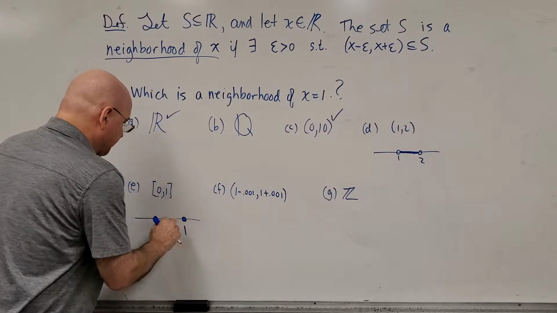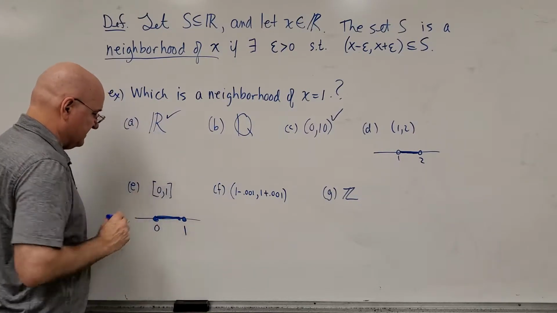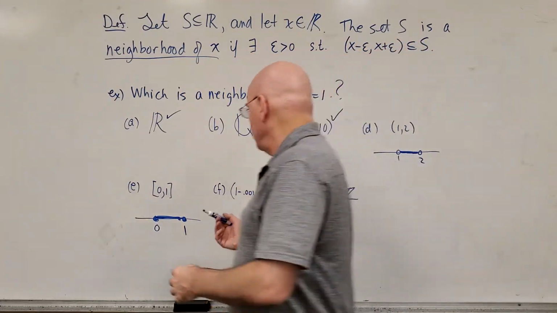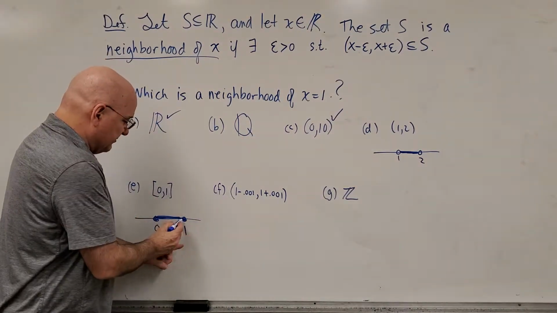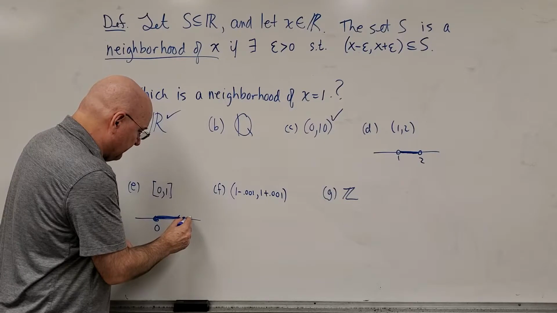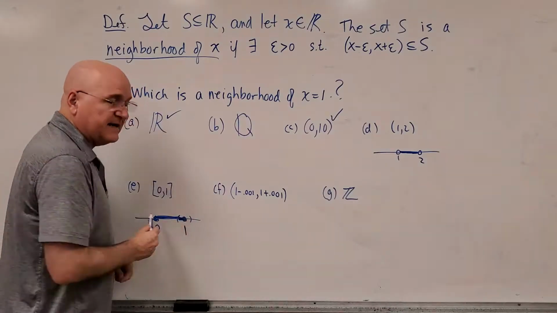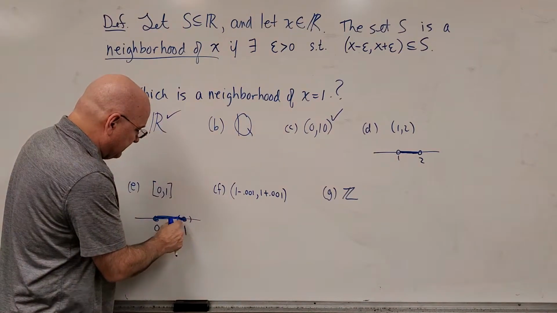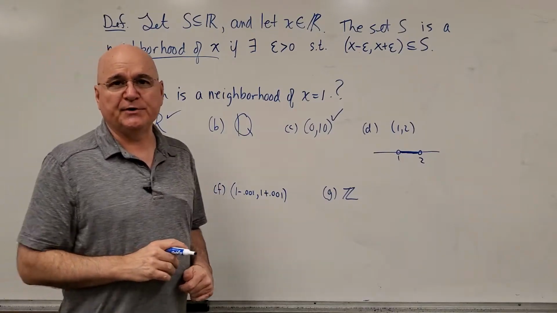Now this one might be a little bit tougher. The interval from 0 to 1, this time the closed interval, so 0 and 1 are in this interval. Well, it turns out no, it is not. This set is not a neighborhood of the number 1. Why is that? You can only move in one direction. If I pull up a small epsilon where I go 1 minus epsilon to 1 plus epsilon, look at all these points on the right-hand side of 1. They're not in that interval. And it doesn't matter how small that interval is, you're going to get points outside of this set. So no, this set is not a neighborhood of the number 1.